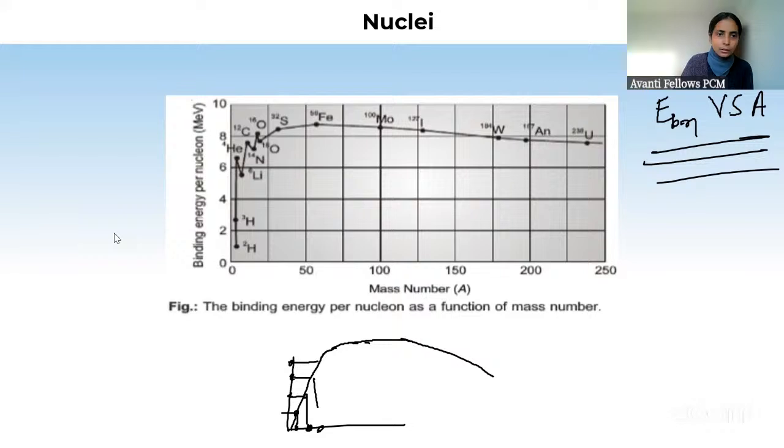This is also small. Just see here, for this mass number, binding energy per nucleon is this much small. Done it? And as mass number is increasing over here, binding energy per nucleon is larger. And for here, it is also large. But again, when mass number is so much high, then also what is happening? Binding energy is decreasing per nucleon, right?